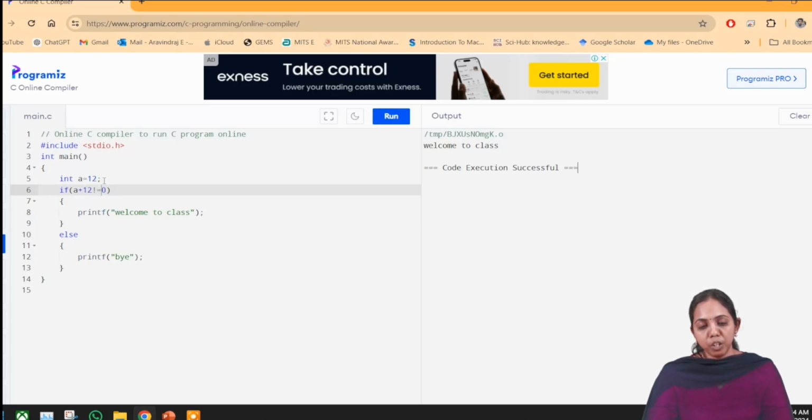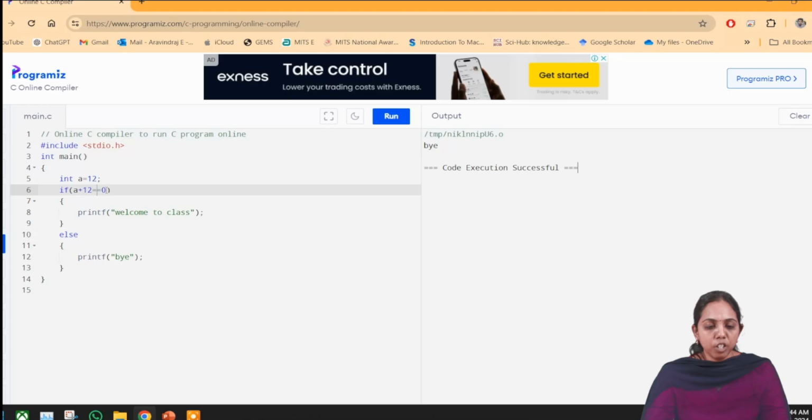So it will go into the if block. Now I am going to change that condition: a plus 12 is equal to 0. I am going to compare that value with 0. If it is true, it has to print "welcome to class". Otherwise, it has to print "bye". So what it will print is "bye", because 12 plus 12 is never equal to 0.